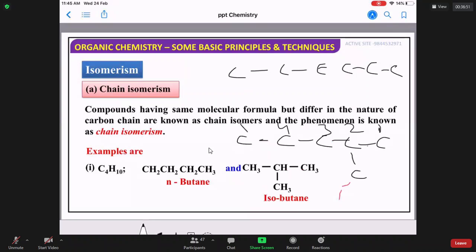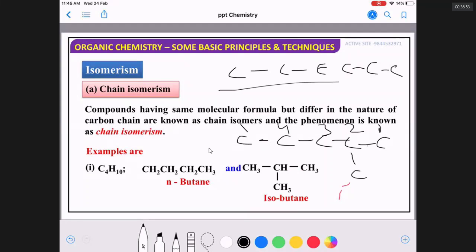So you can have normal hexane, 2-methyl pentane, and 3-methyl pentane. So far you have written three isomers.